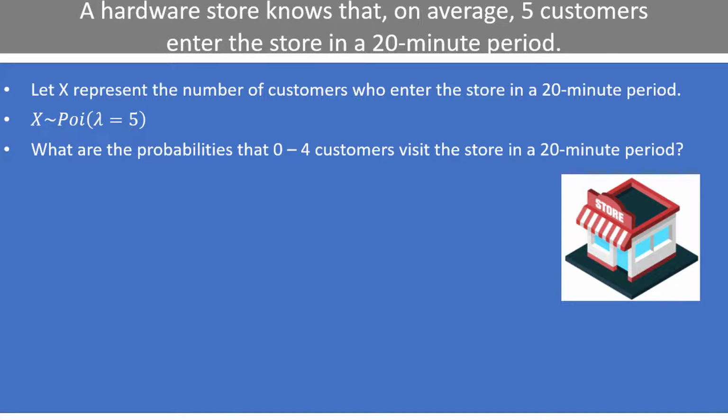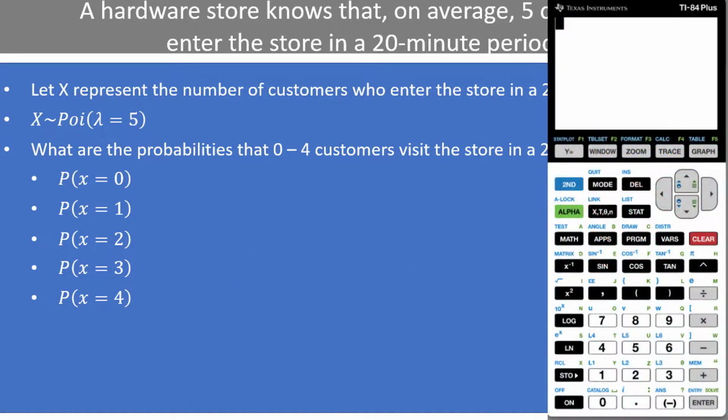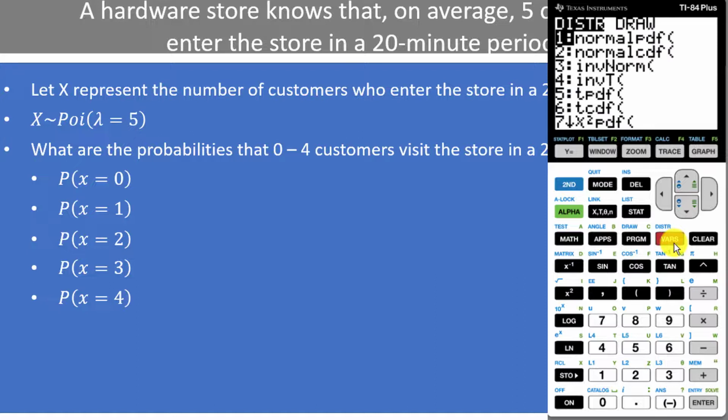This is equivalent to asking for the probability x equals 0, the probability x equals 1, etc., all the way through 4. We could use the formula from earlier 5 times, plugging in x equals 0, 1, 2, 3, and 4 with lambda equals 5, but we will use the TI-84 calculator instead, as it's a bit quicker and easier to use. On the calculator, press second, vars, to get to the distribution menu.